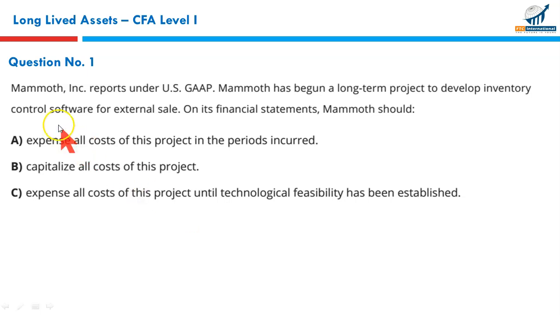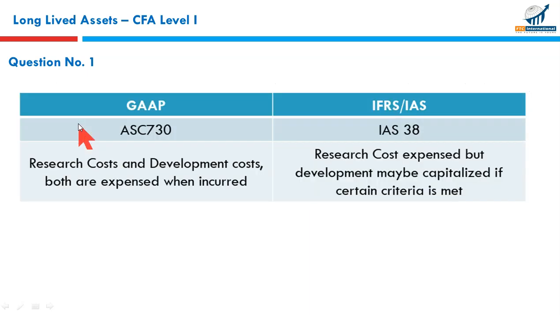Question number 1. Mammoth Incorporated reports under US GAAP. Mammoth has begun a long-term project to develop inventory control software for external sale. On its financial statement, Mammoth should do what? It's an intangible asset. Let us see what the US GAAP says.